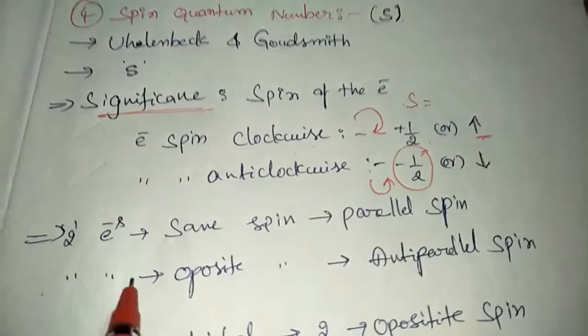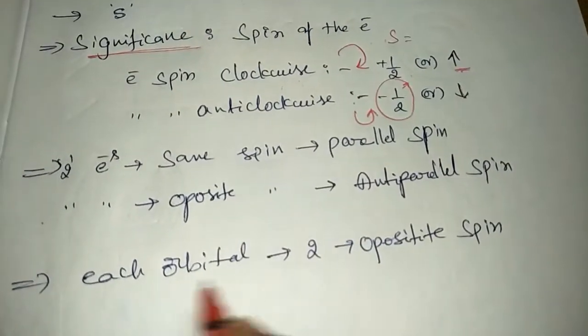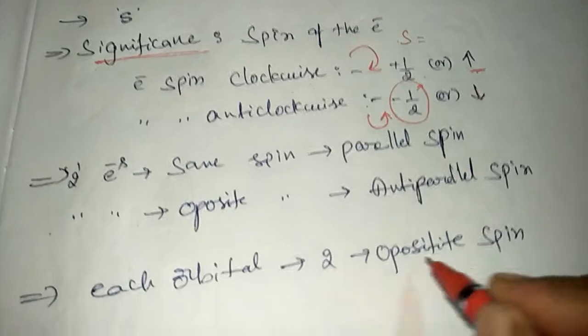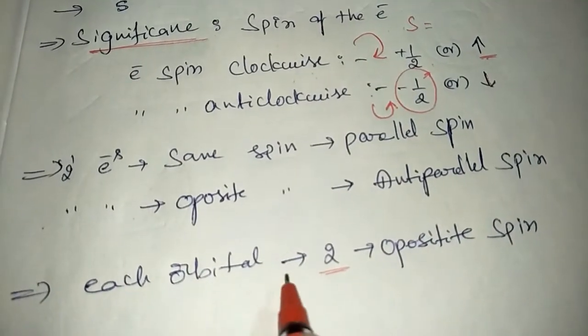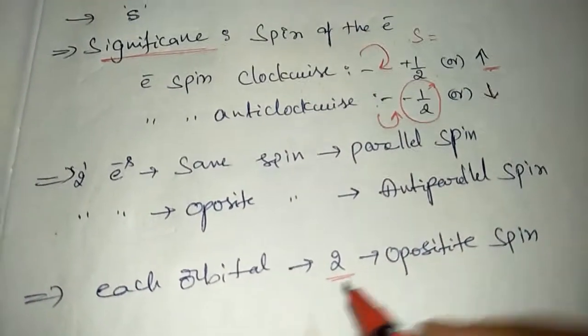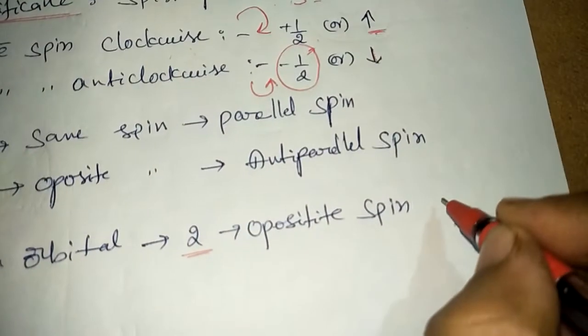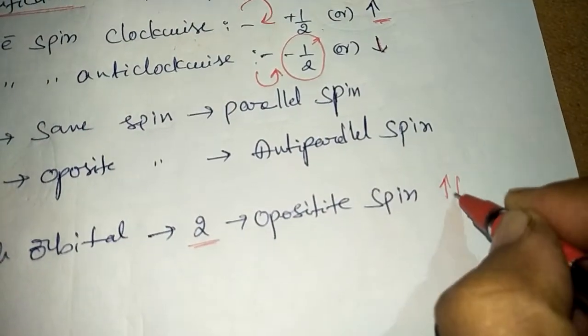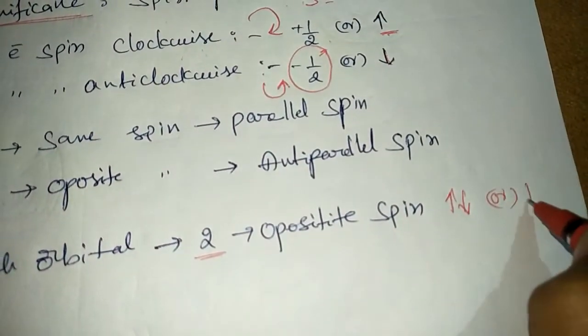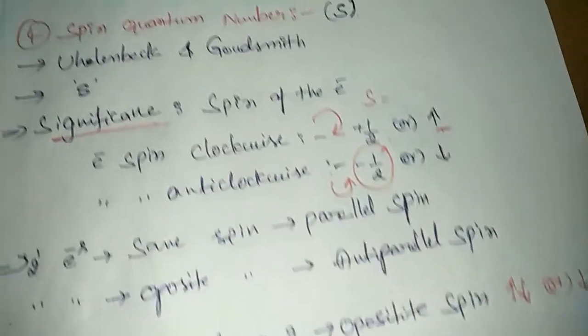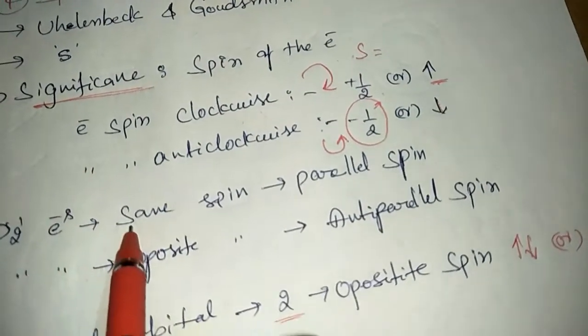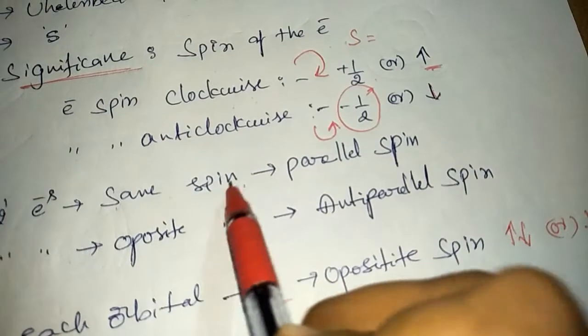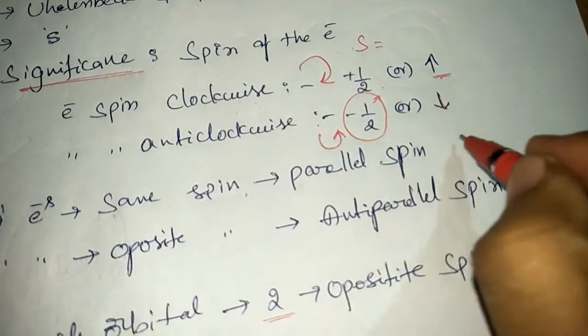So, in each orbital, maximum 2 electrons are present. These 2 electrons are in opposite direction, upward, downward, or upward, downward. If the 2 electrons are present in the same spin, they are called parallel spin electrons.